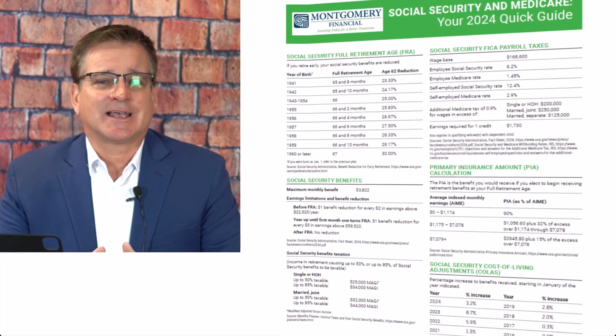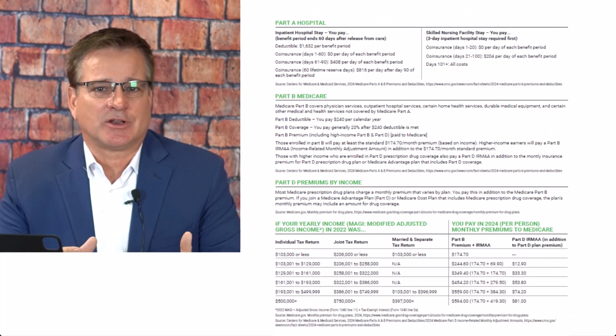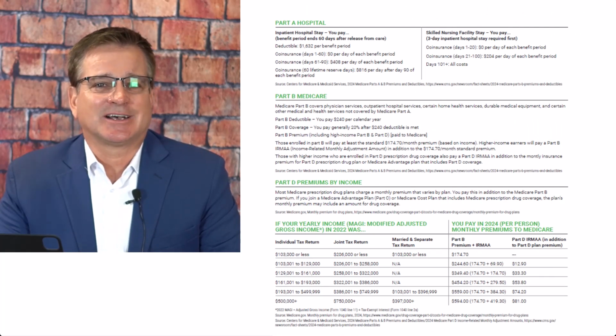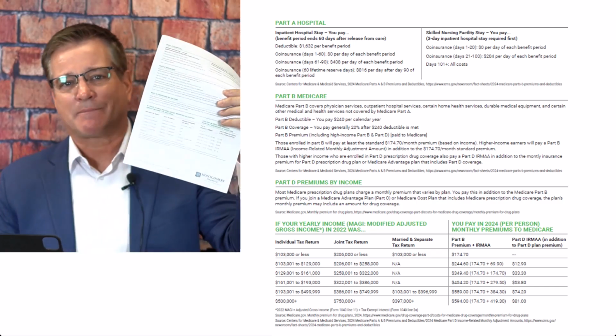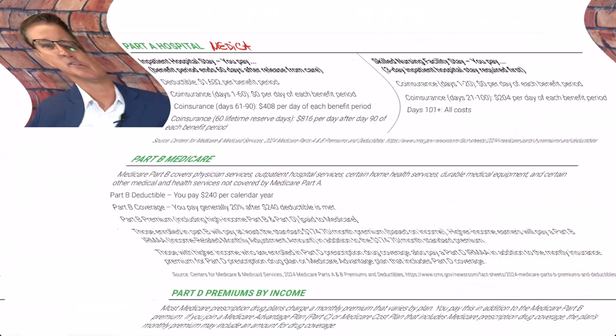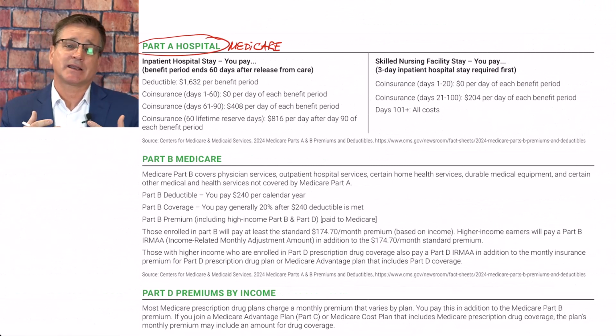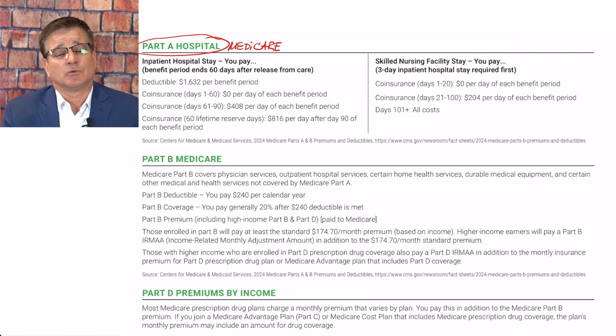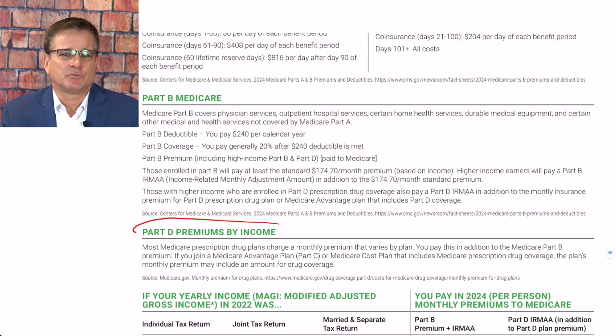Okay, on the second page of the handy Social Security Medicare quick guide, it discusses Medicare. On this back page, at the very top, there is some great information that discusses Medicare Part A, which partially covers inpatient hospital stays, and Medicare Part B, which partially covers physician services and outpatient hospital services, along with a few other health-related services as well. Medicare Part D refers to prescription drug plans, so keep that in mind as well.